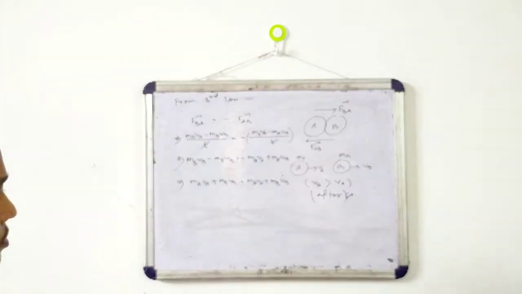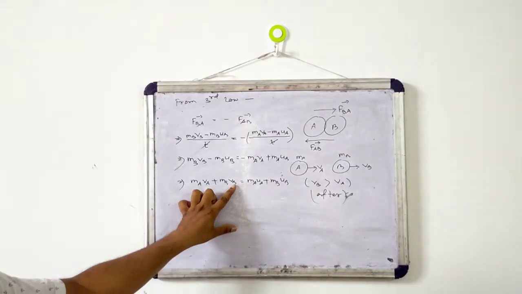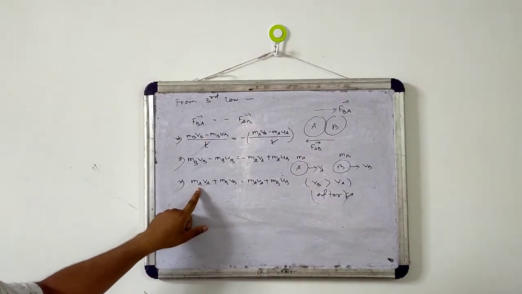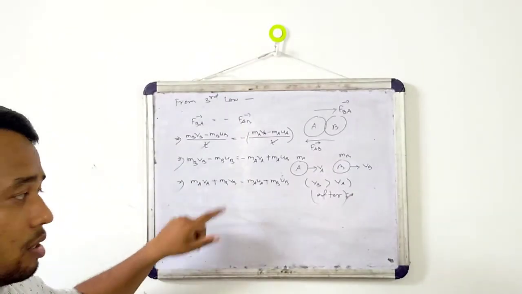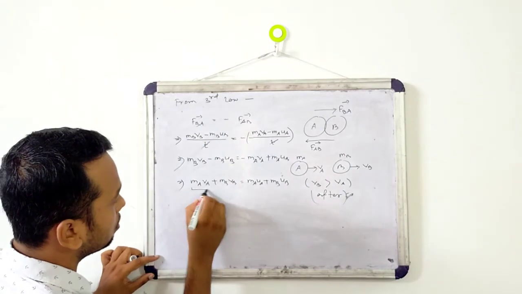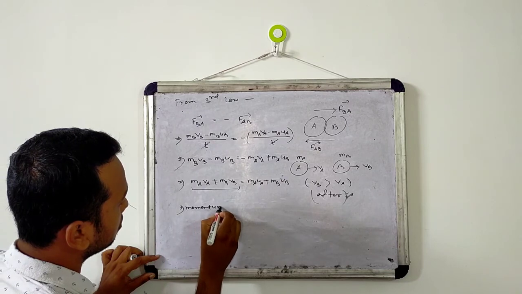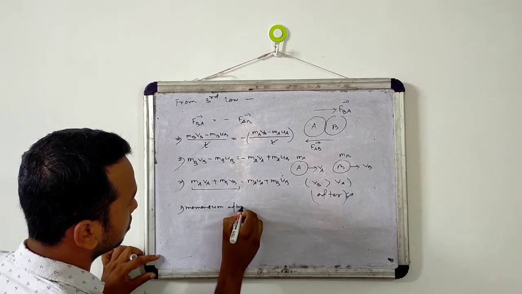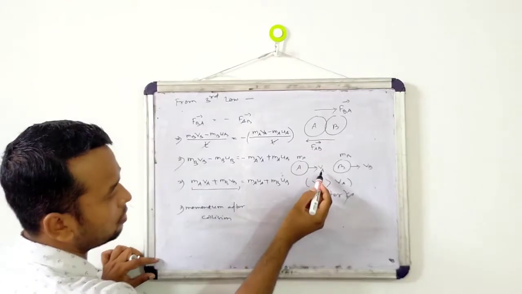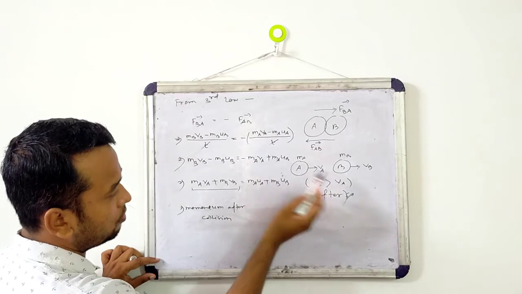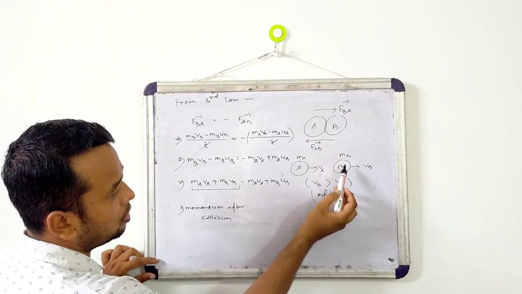Now see here, vA is the final velocity of A and vB is the final velocity of B. That means this is the final momentum of A and this is the final momentum of B. So this portion is the momentum after collision, because after collision their velocities become vA and vB. The momentum of A is mA vA and the momentum of B is mB vB.